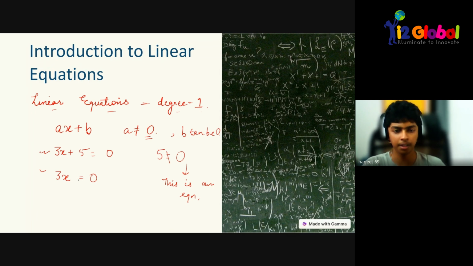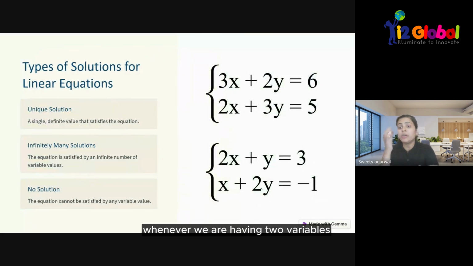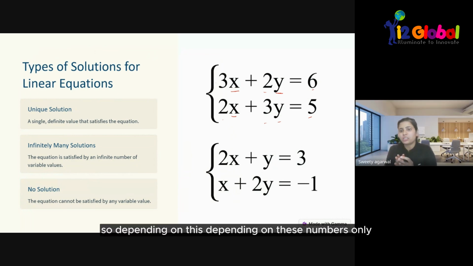Okay, coming back, next is the types of solutions for linear equations. Whenever we have a linear equation in two variables, that means x and y, there are different types of solutions depending on the coefficients. For example, here we have 3 and 2 for the x variable, 2 and 3 for the y variable, and for the c part we have 6 and 5. Depending on these numbers only, we can classify how many solutions these equations will have: maybe one solution, maybe no solution, or maybe infinitely many solutions.